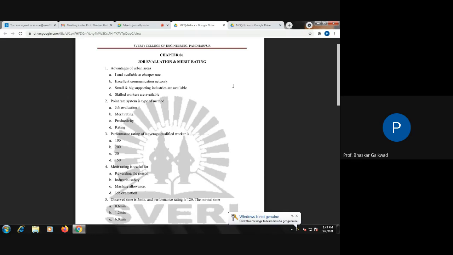Main objective of merit rating, once again, is to justify the wage increasing system. Employees need to be made permanent. Division of the worker, assignment of the work, promotion, protecting against discrimination between the employer and employees, better supervision, better production planning and control.